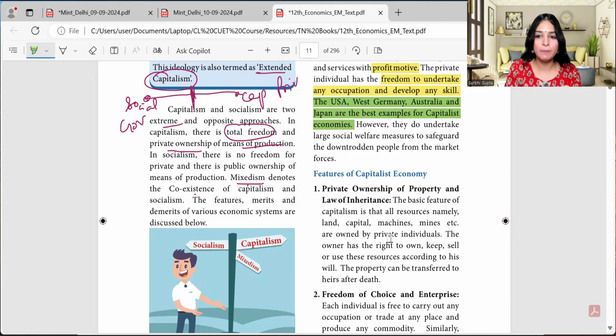Government would not intervene to own the private means, and government will not interfere. Government will say, okay, market, you're there, you do whatever you want to do, but I am here to take care of the people who are not benefiting by your means. So I won't leave my society. That is also there. That is why these are the best examples.